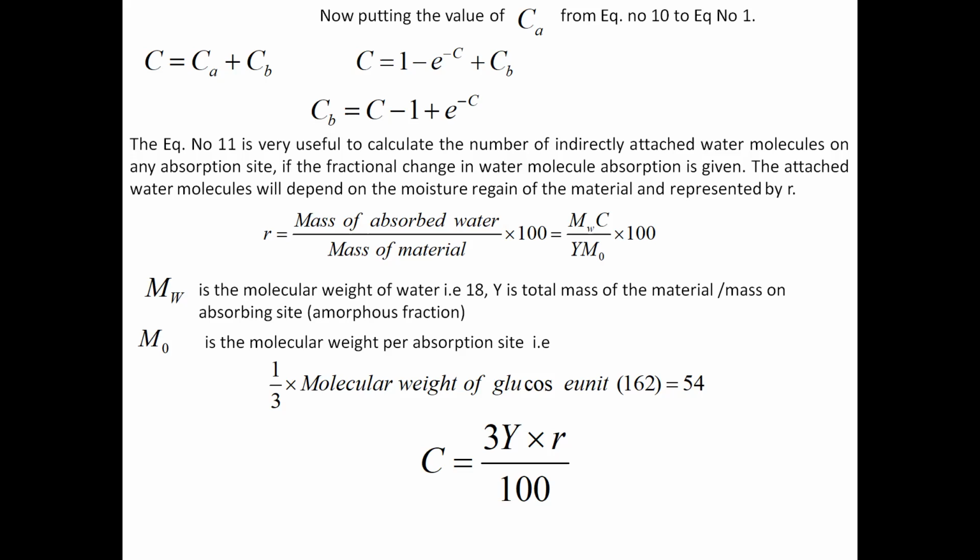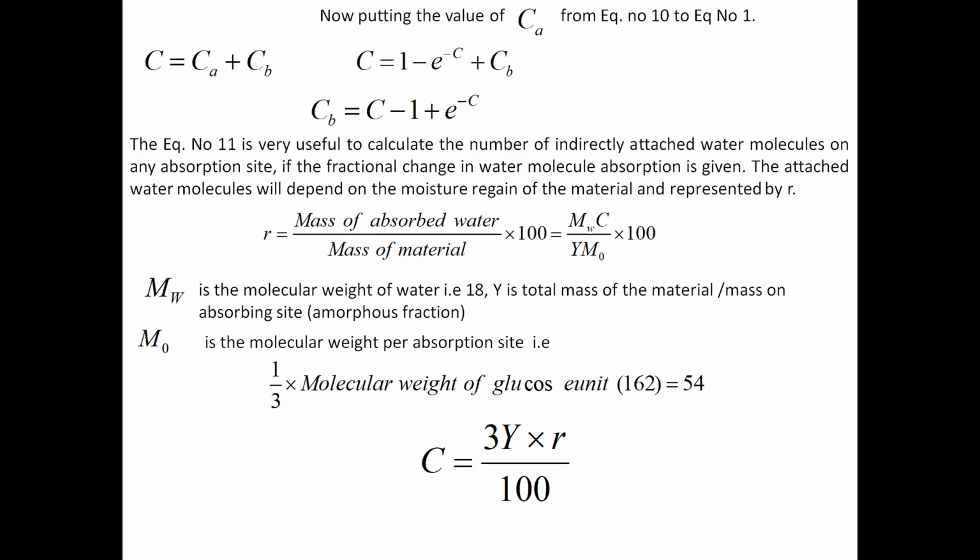If you know the fractional change in moisture content by a slight change in relative humidity, you can calculate the number of indirectly attached water molecules, as well as the number of directly attached water molecules. That was the achievement of Pierce when he did this calculation and derivation in 1940. So long back, he did a very wonderful job.